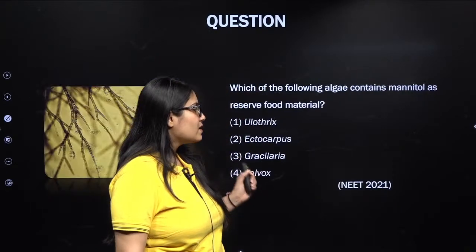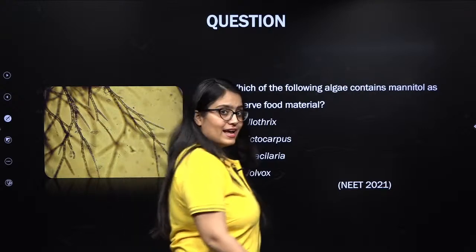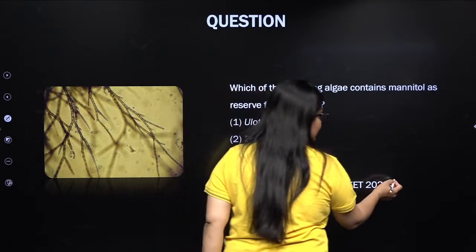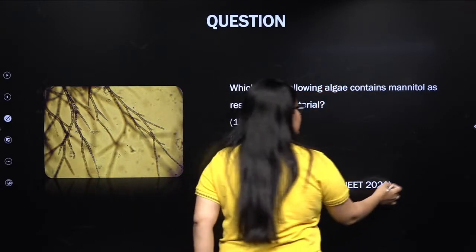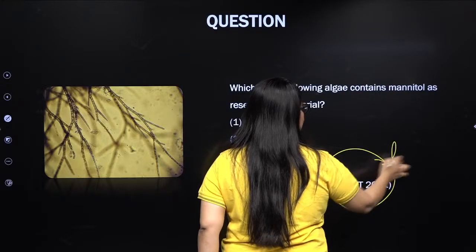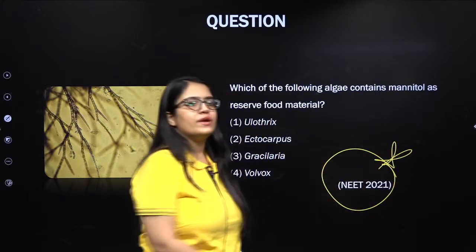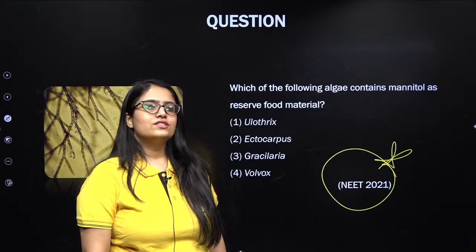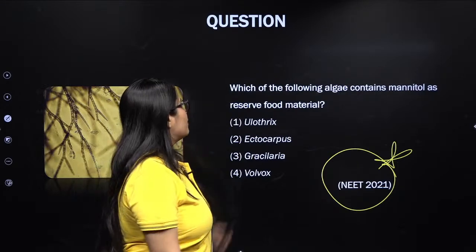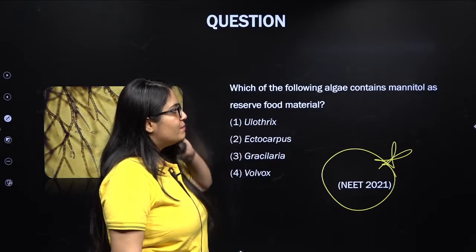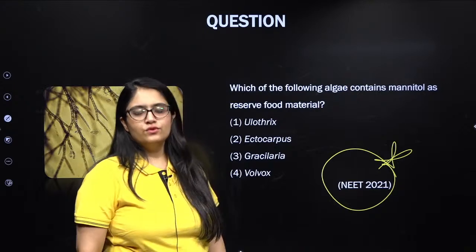Next question. Again, as I told you, 3 questions were asked. That was the first question, and this is your second question that was asked in NEET 2021. Hello Sunil, good afternoon. Now, which of the following algae contains mannitol as a reserve food material?